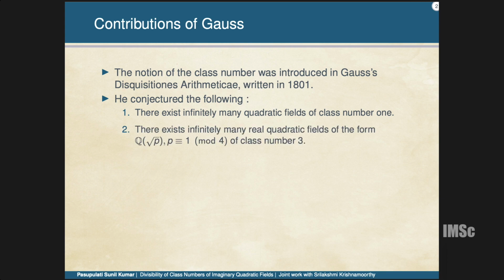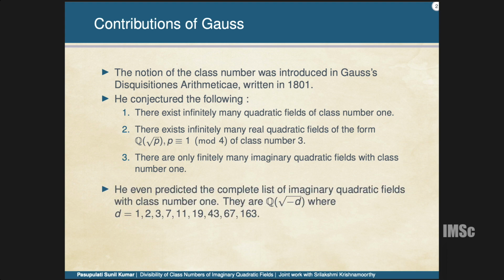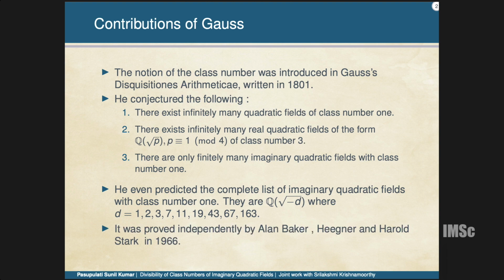Then there exist infinitely many real quadratic fields of the form Q(root p) whose class number is 3, where p is congruent to 1 mod 4; even this remains open. The other conjecture is that there exist only finitely many imaginary quadratic fields of class number 1. In fact, he also gave a list of those, and this was proved by Alan Baker and, independently, by Heegner and Stark in 1966.